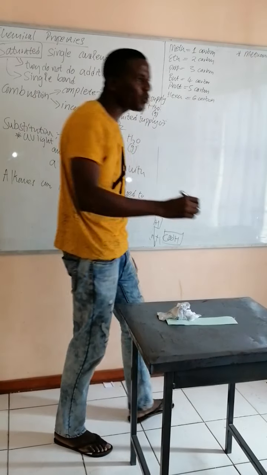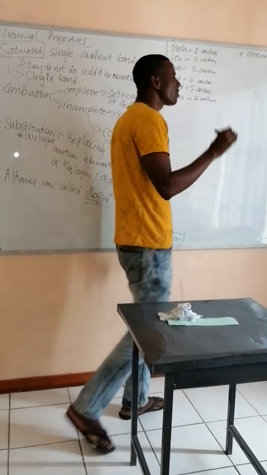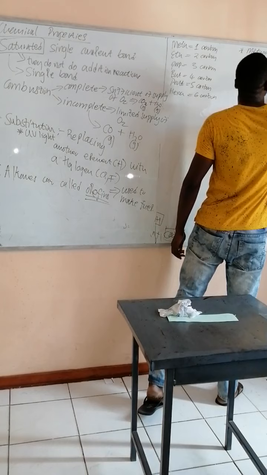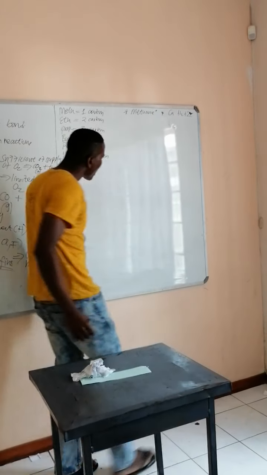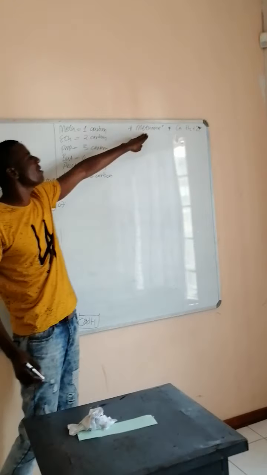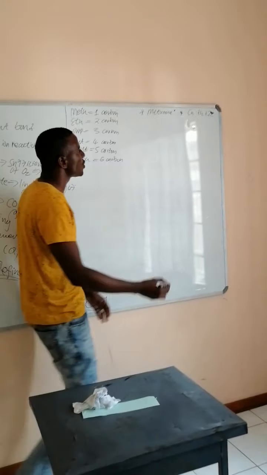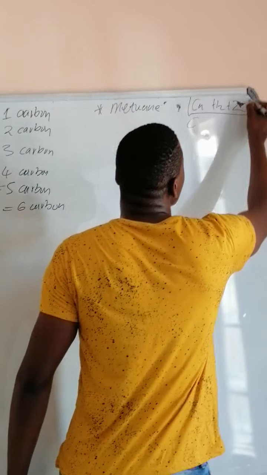Methane. Then we said we have a general molecular formula of CnH2n+2. Now let's look at this. We said the word meth means one. So if you want the formula for methane, what are we going to do? We are just going to use this general molecular formula.